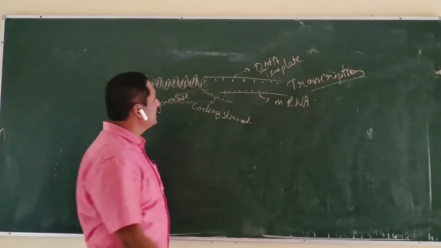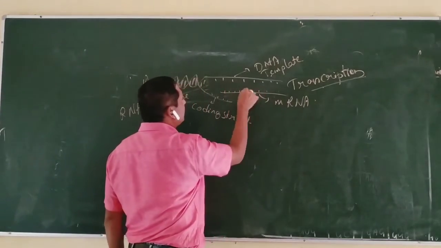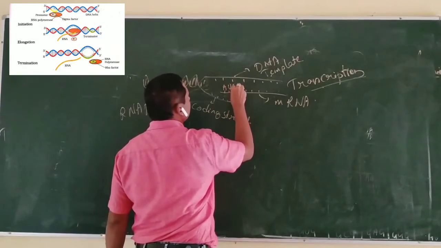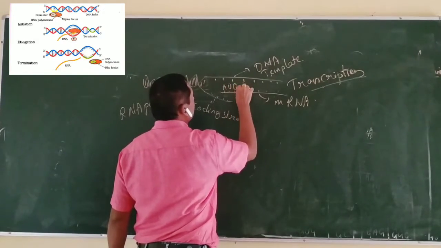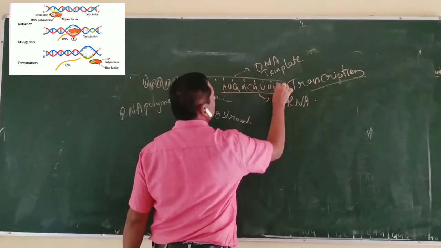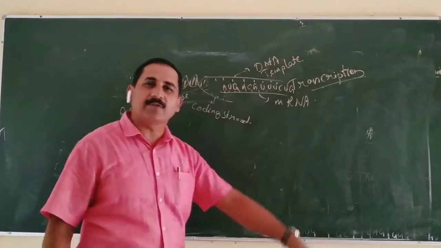After the production of mRNA, you can see a sequence of codons: AUG, ACG, UUU, CUG, whatever may be the type of codon.